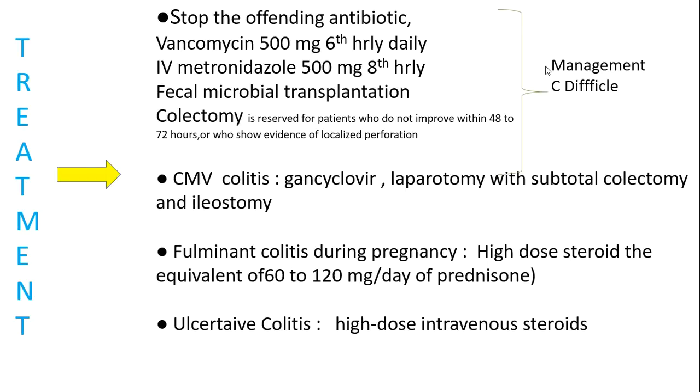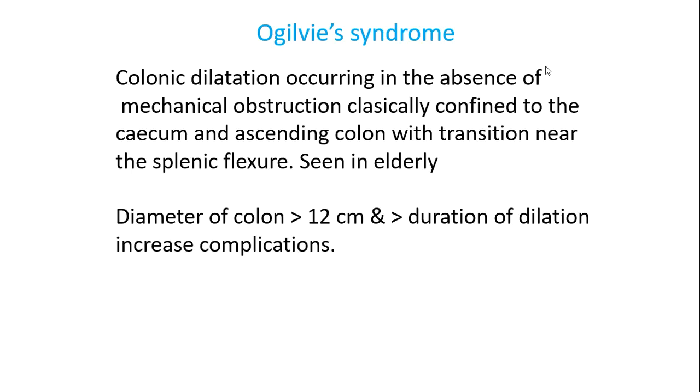For treatment, we go for individual treatment, like management of C. diff. We give tab vancomycin 250 to 500 milligrams QID, metronidazole injections, fecal microbial transplantation or colectomy. If it is CMV colitis, we need to treat with ganciclovir, and may need laparotomy as well. In fulminant colitis, high dose steroids; ulcerative colitis would also need IV steroids.